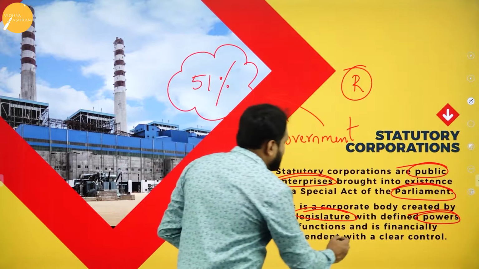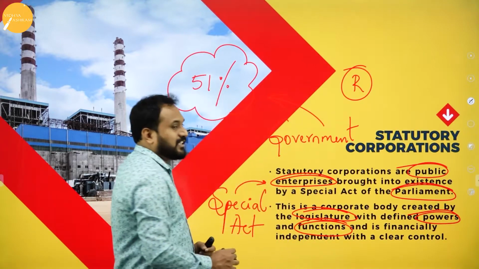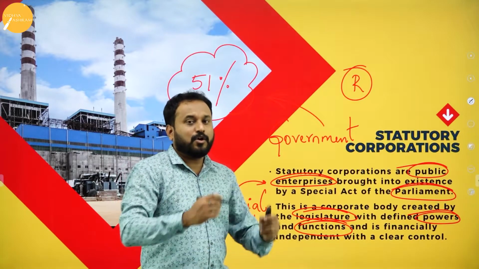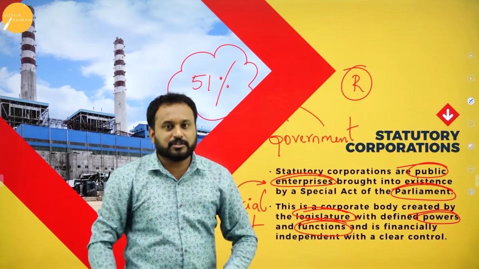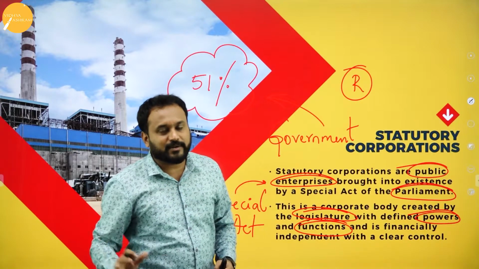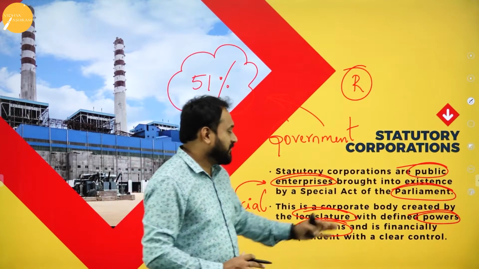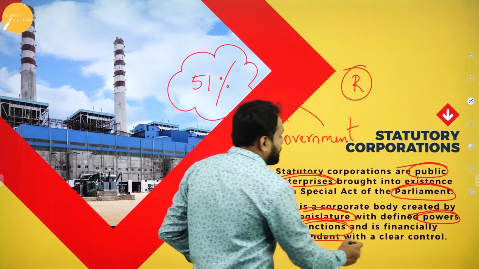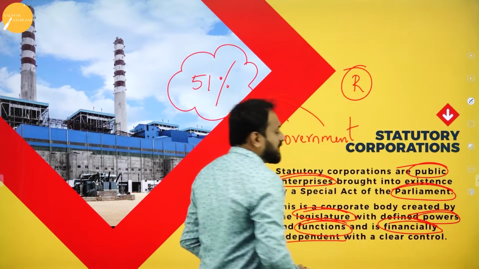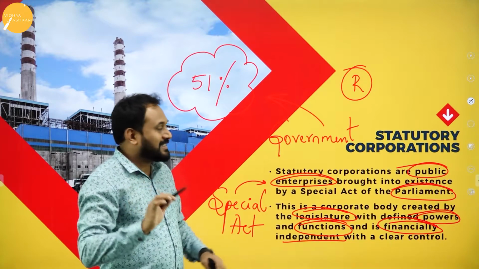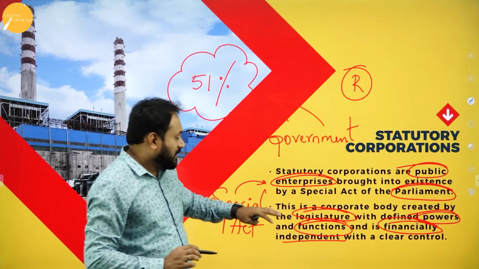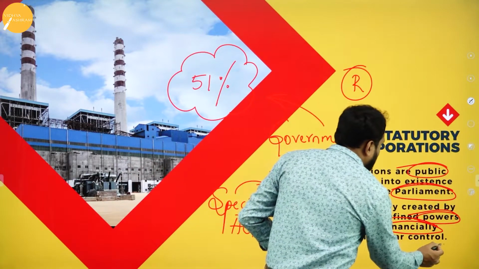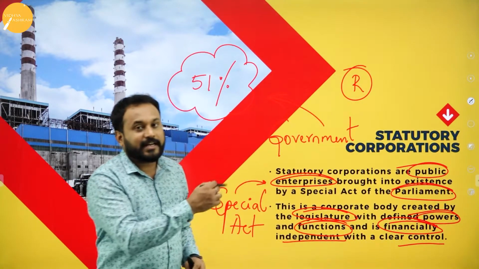Powers and functions, everything is given by whom? The legislature. It is clearly given what you should do and what you should not do. The code of conduct, the rules and regulations, everything is framed, and it is financially independent. Please understand this word. In government companies, they are not financially independent. Statutory corporations are financially independent with clear control. That means the entire control lies in the organization.